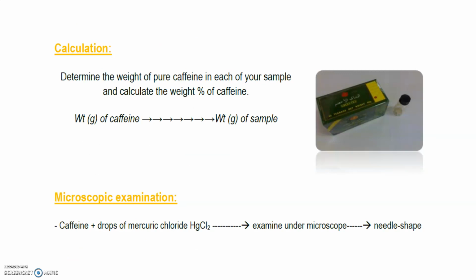This is the sample of the coffee. Determine the weight of the pure caffeine in each of your samples and calculate the weight percentage: weight in grams of the caffeine over weight in grams of the sample. So do the microscopic examinations. You have the caffeine plus a drop of mercuric chloride, HgCl2. Examine under the microscope for needle shapes.